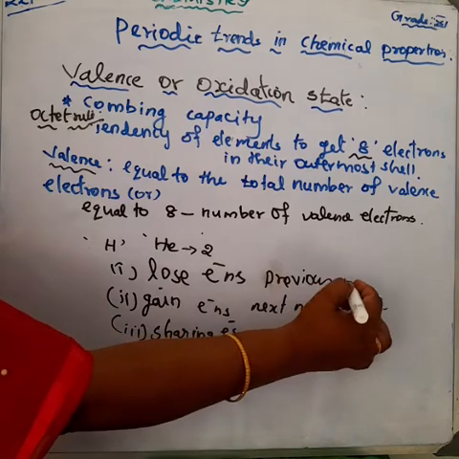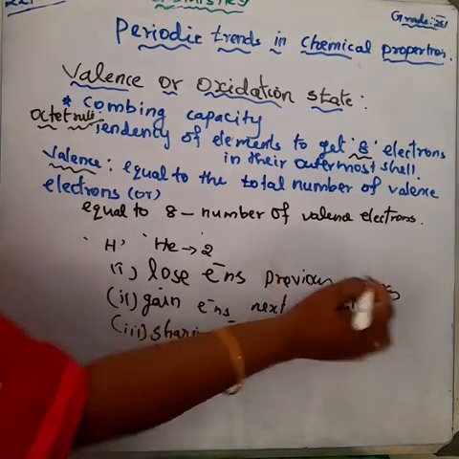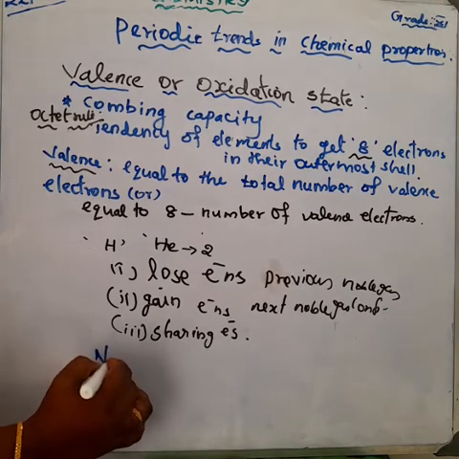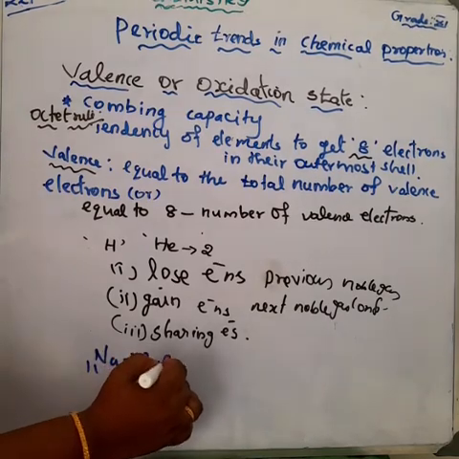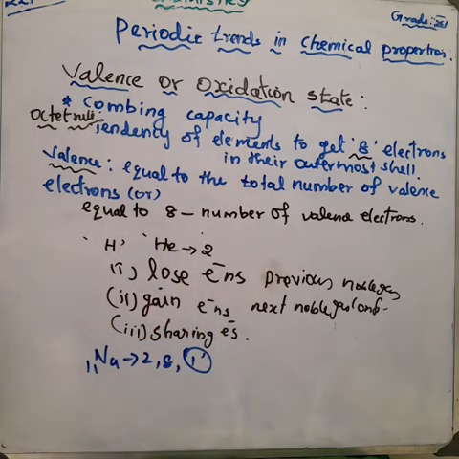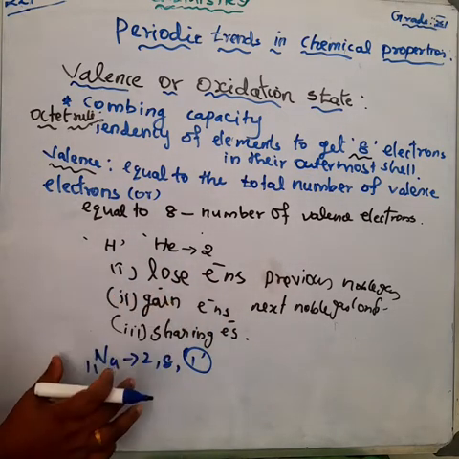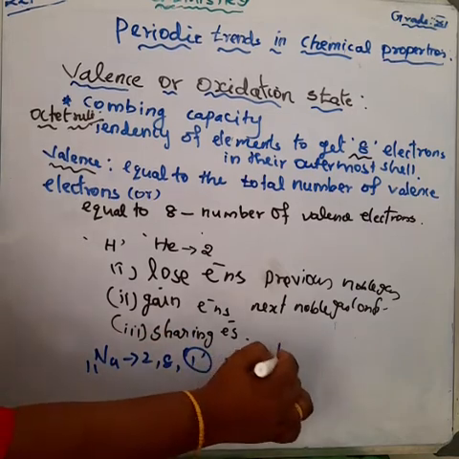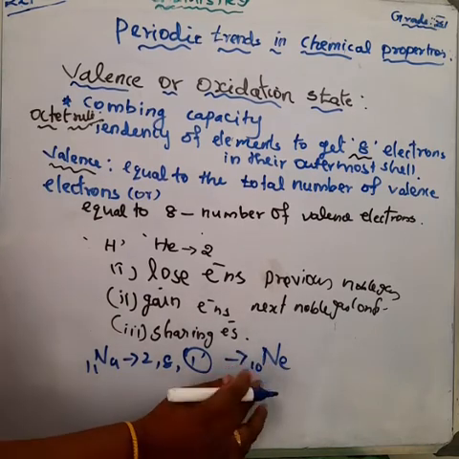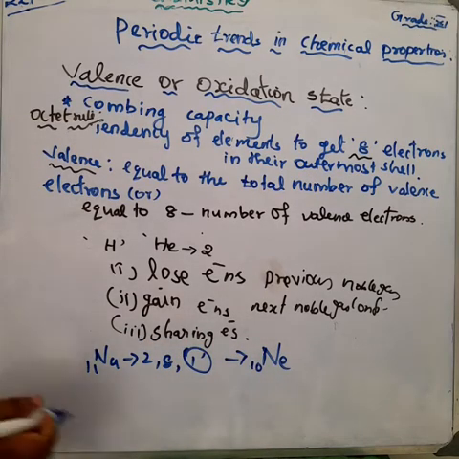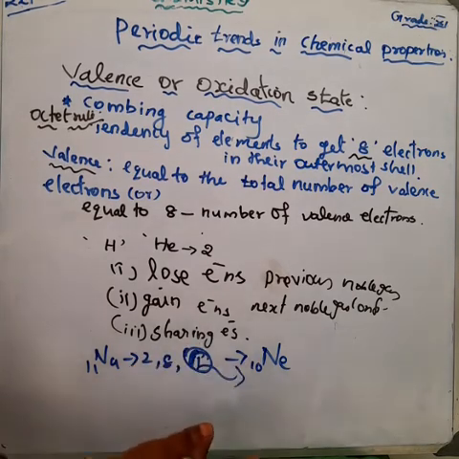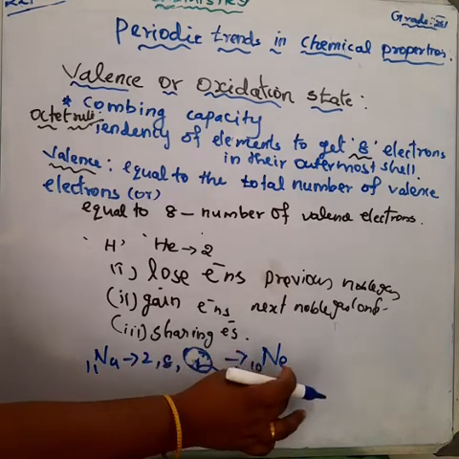For example, sodium atom, atomic number 11, electronic configuration 2, 8, 1. So the outermost shell has only 1 electron. The sodium atom tries to lose this 1 electron to get the stable previous noble gas configuration. What is the nearest previous noble gas for sodium? That is neon, atomic number 10. So sodium loses 1 electron from its outermost orbit to form the stable neon configuration.